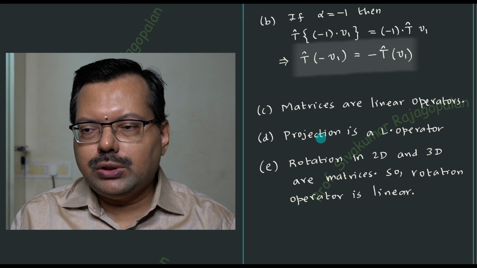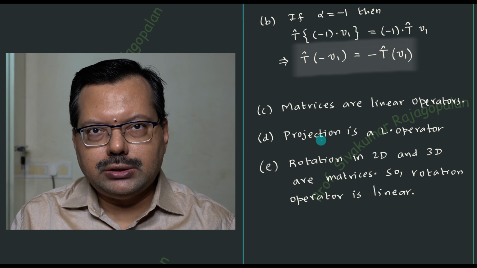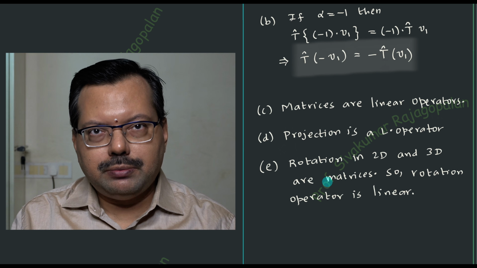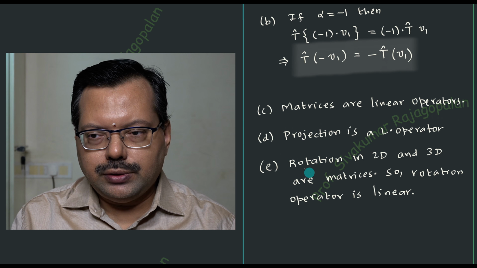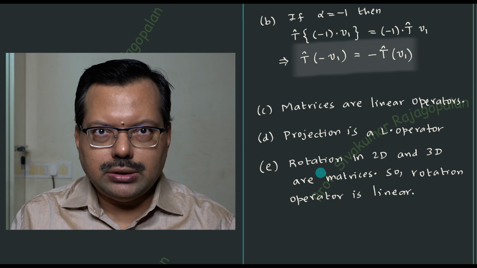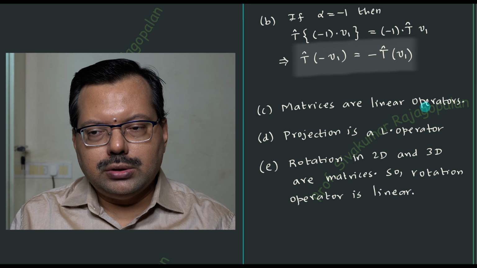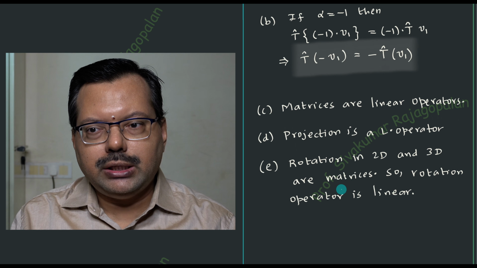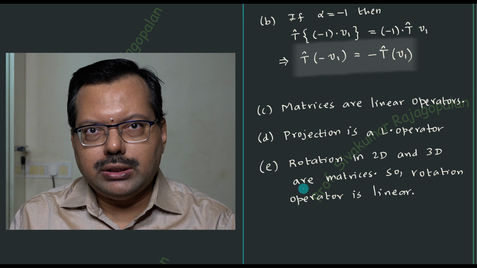So once this is clear, namely that the different operators like the projection, rotation, reflection, etc., can be represented by matrices, the meaning is that such physical situations like rotating or reflection will correspond to a linear operator. If rotation is a matrix and a matrix is a linear operator, then what is the meaning? The meaning is rotation is a linear operator. So like this, you are going to make a conclusion.